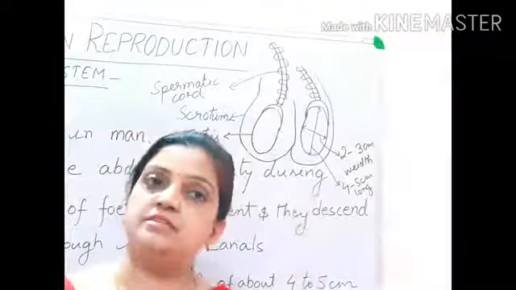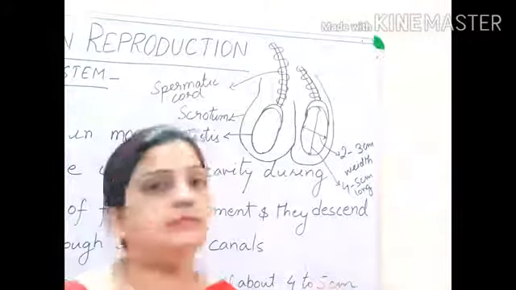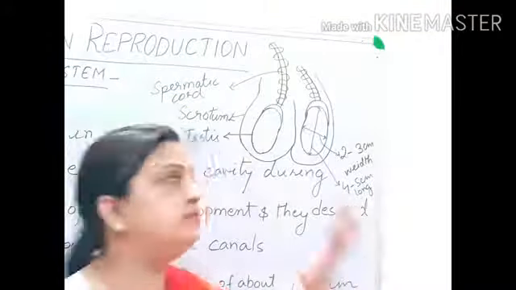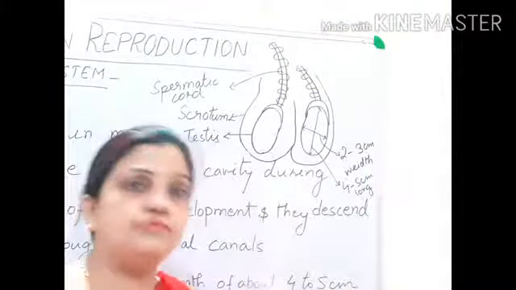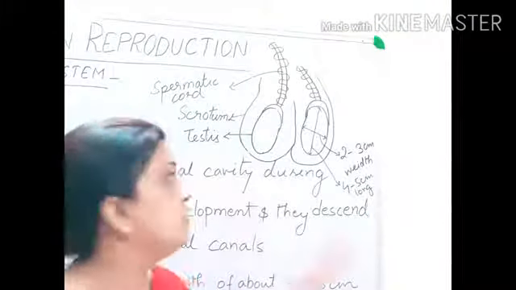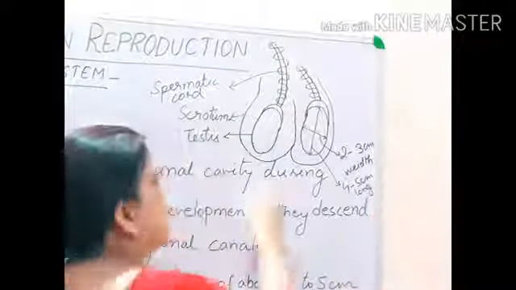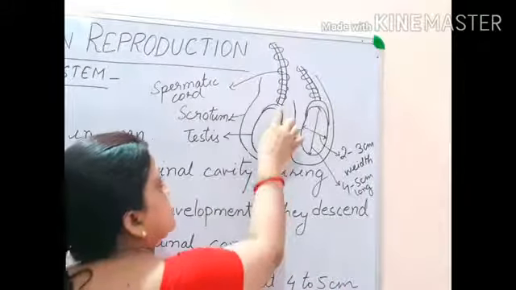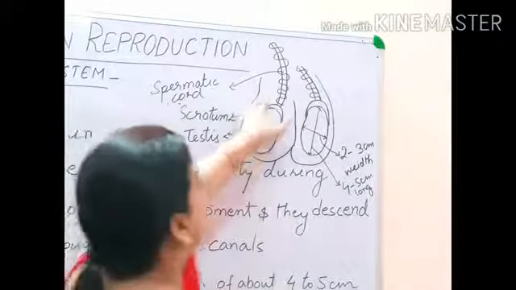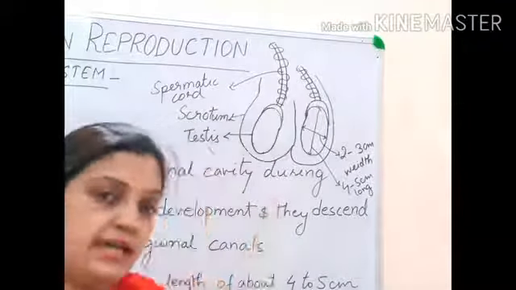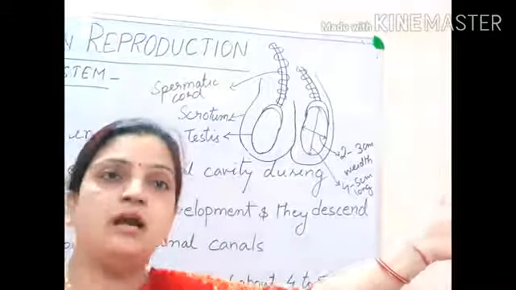It was persisting at that time also, and till today, after descendment also, this spermatic cord is persisting. Now what is the function of this spermatic cord? The function of the spermatic cord is, it is a connective point. You can see I have connected the testis along with this. And this spermatic cord passing through the inguinal canal is connected inside the body of the males in the intra-abdominal cavity.